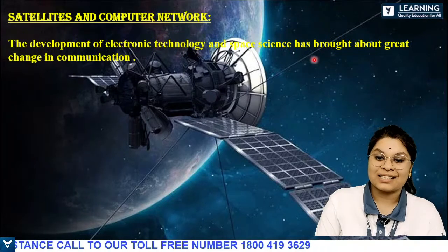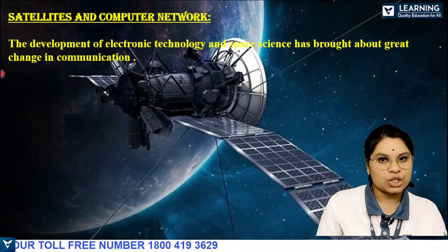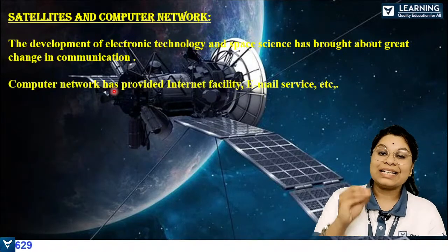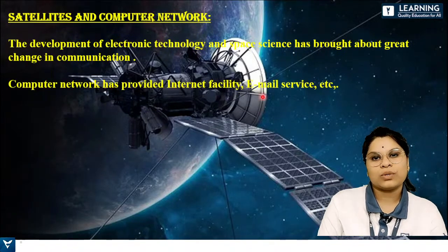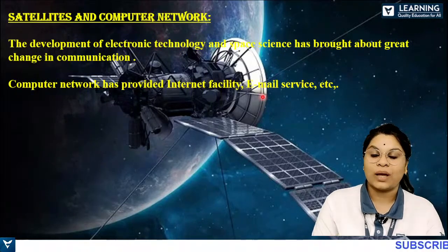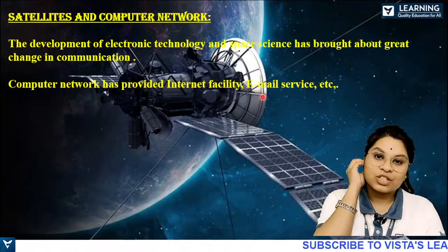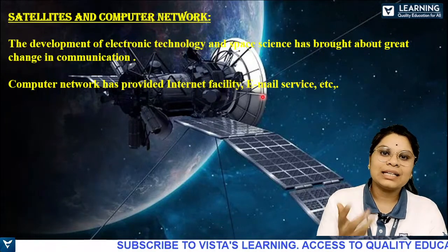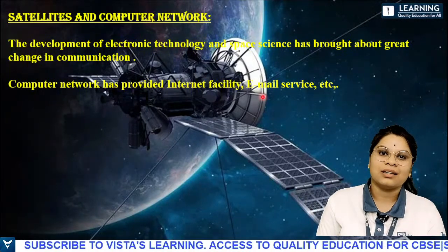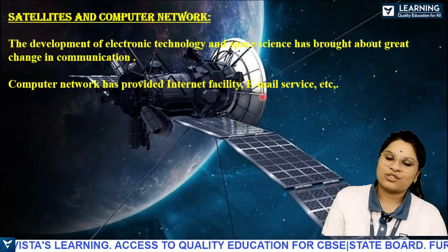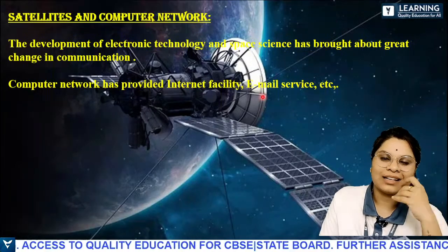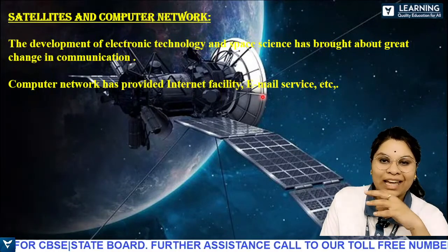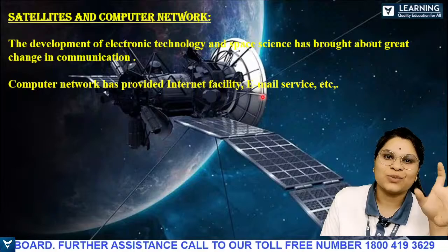Space science has brought about great change in communication. And the computer network has provided internet facility, email service, etc. So without internet, I too cannot imagine my life. What about you guys? Now you're completely under this internet era because of corona and all, no offline classes, it's only online. So without internet, our life would just be a waste these 2-3 years, right?